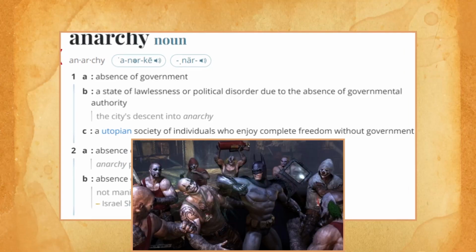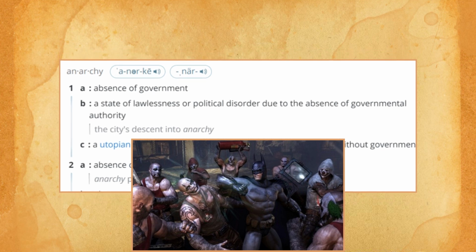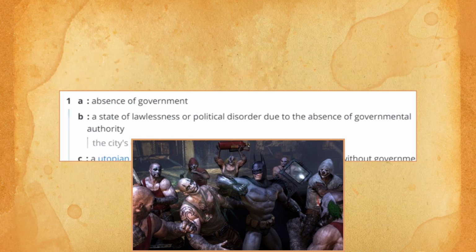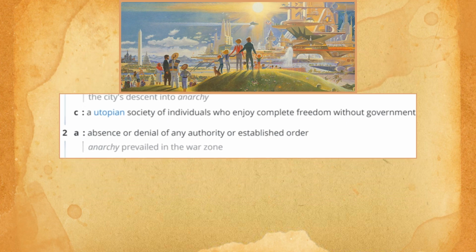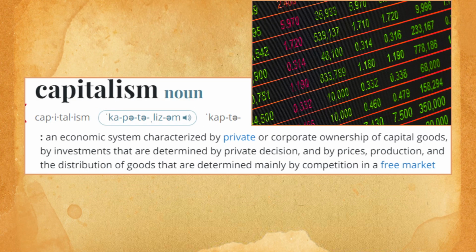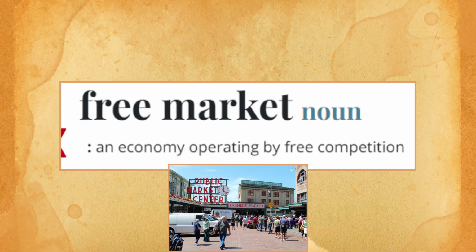Now we're going to run through these political and economic systems. Anarchy: absence of government, state of lawlessness or political disorder due to the absence of governmental authority, or a utopian society of individuals who enjoy complete freedom without government. Capitalism: an economic system characterized by private or corporate ownership of capital goods, by investments that are determined by private decision, and by prices, production, and the distribution of goods that are determined mainly by competition in a free market. A free market is an economy operating by free competition.